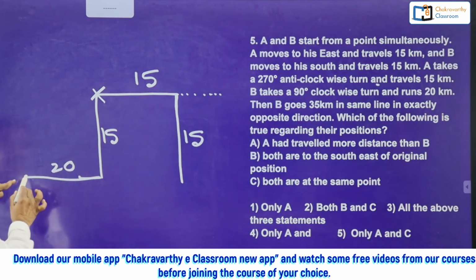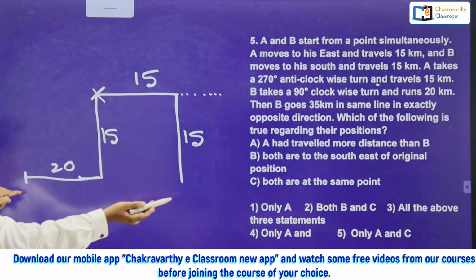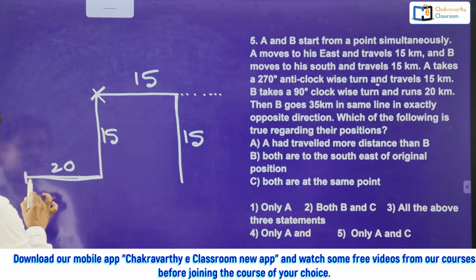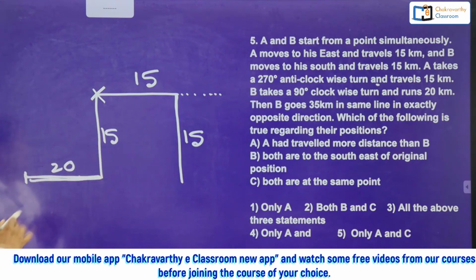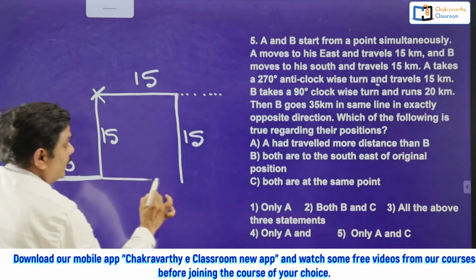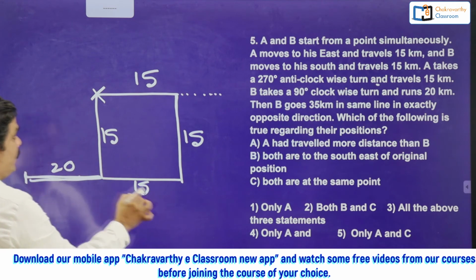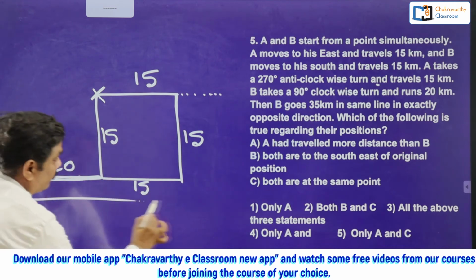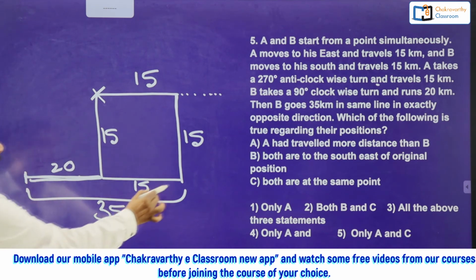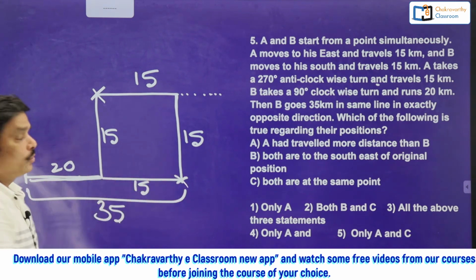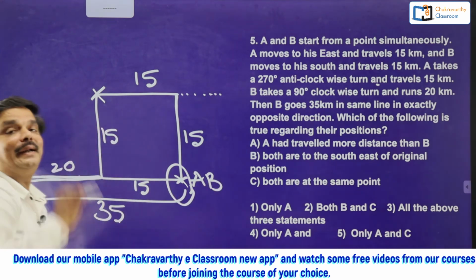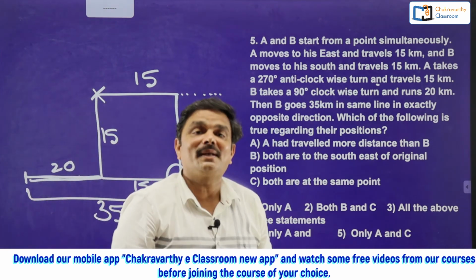And how many kilometers here? 35 kilometers. That means he stopped here. He returned immediately because of the opposite direction. 20 he covered here. I write this line here. 20 he covered, and total 35: 20 plus 15. This is 15 and this is 20. Total from here to here it is 35. The condition is fulfilled. Now he stopped here. So both A and B came to the same point.